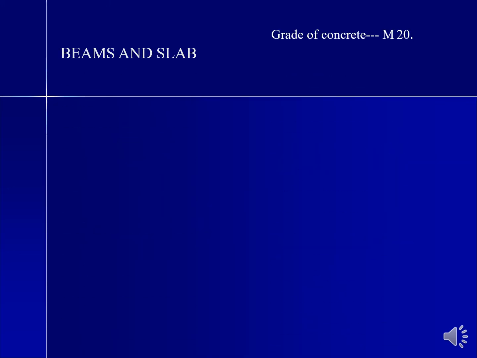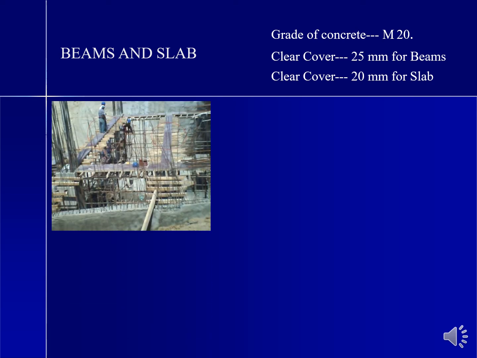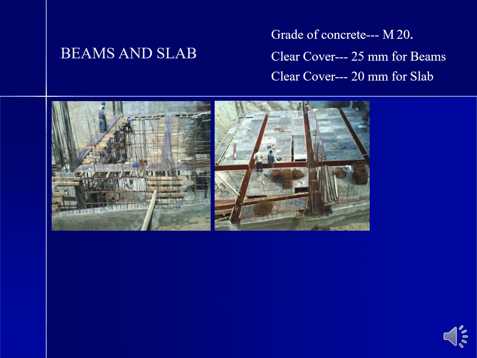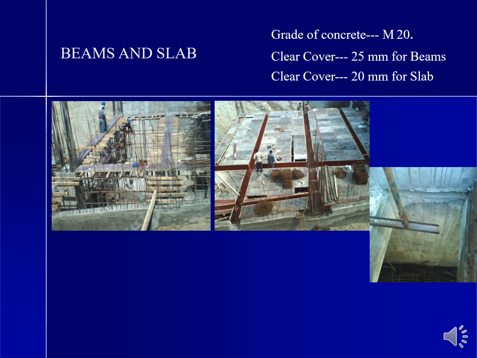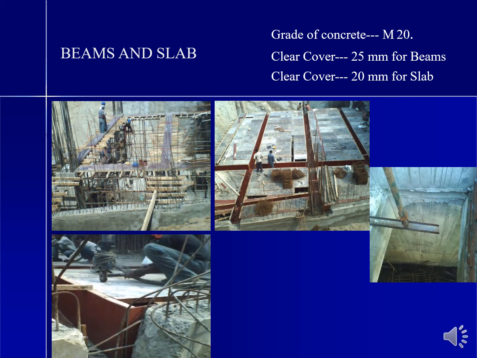Beams and slabs. Grade of concrete M20, clear cover 25 mm for beams, clear cover 20 mm for slabs. See, this is the methodology of how we did the shuttering and the concreting at the site.